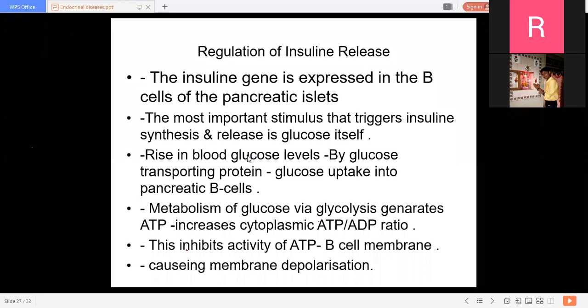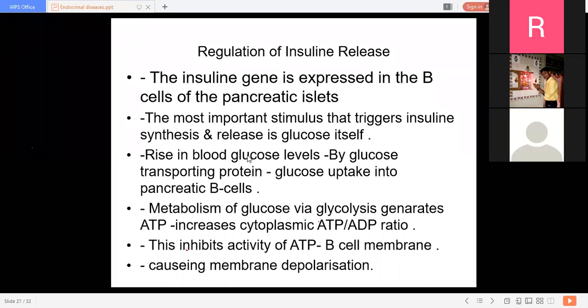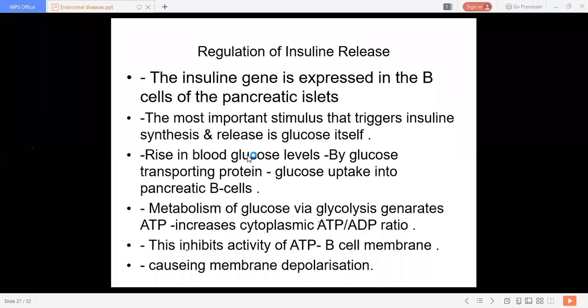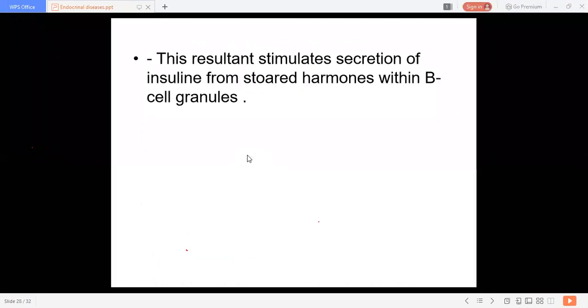Whenever this ratio increases, with more ATP released by glycolysis, this inhibits the activity of the ATP-sensitive potassium channel present on the beta cell membrane, causing membrane depolarization. And whenever this depolarization occurs, it causes release of insulin. It stimulates the secretion of insulin from the stored hormone present in the beta cell granules. So this is all about the normal physiology of insulin secretion.